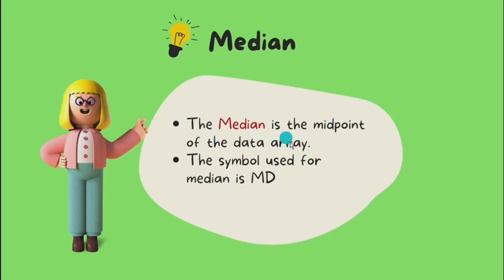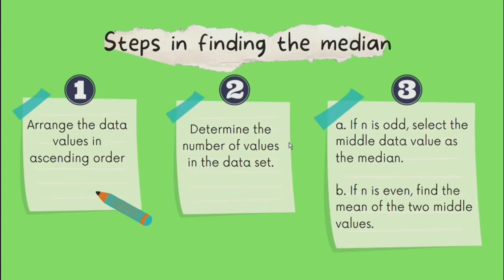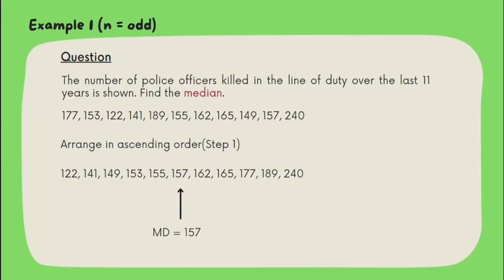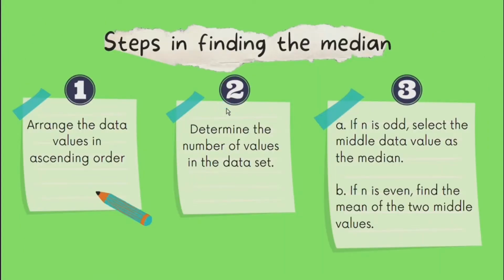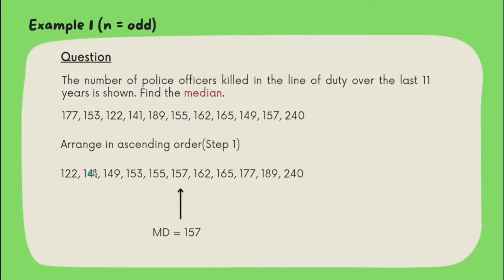Median. So the median is the midpoint of the data array, and the symbol used for median is MD. Steps in finding the median. Here we have to take a look at this while doing the example. So example 1. The number of police officers killed in the line of duty over the last 11 years is shown. Find the median. So first step is we need to arrange the data values in ascending order. So here we've done that.